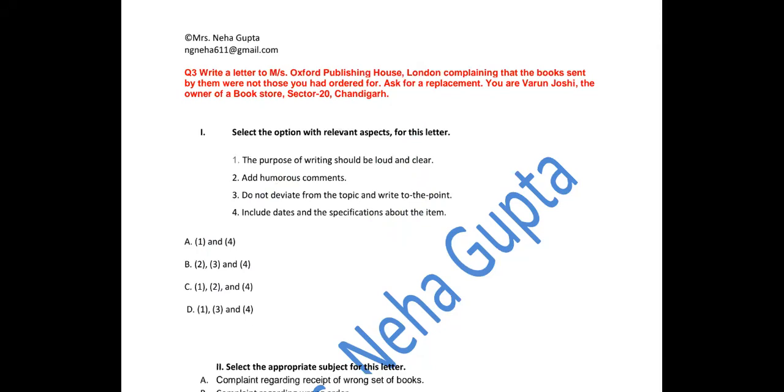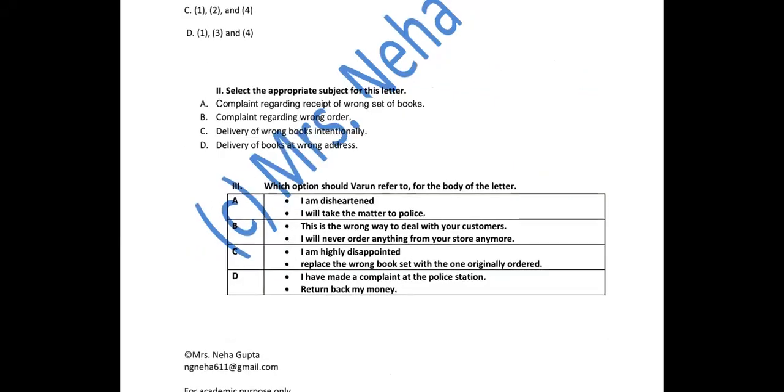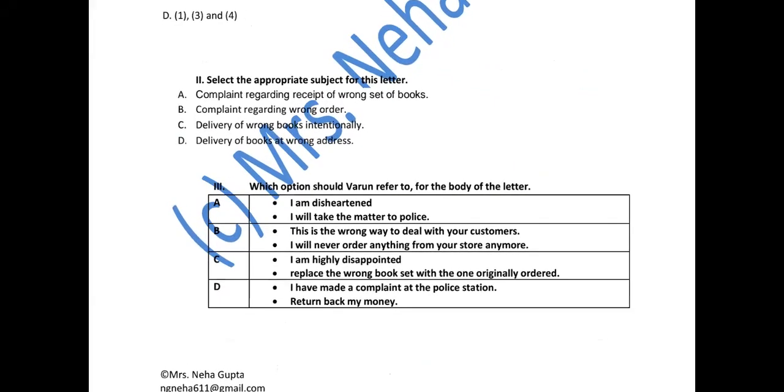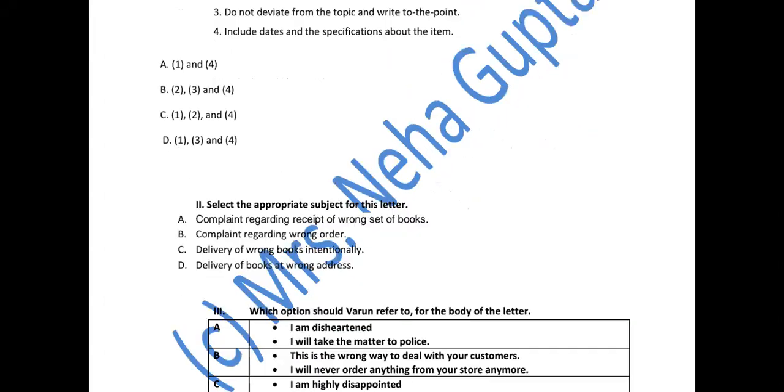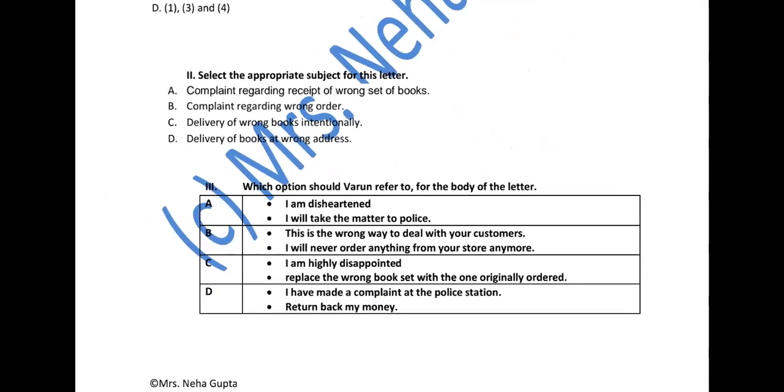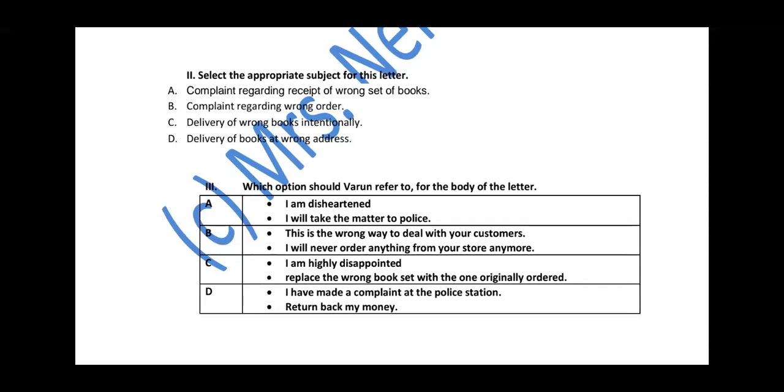I'm moving to the next question. Keep in your mind that Varun is writing the letter to Oxford Publishing House. Okay. Second, select the appropriate subject for the letter. Complaint regarding receipt of wrong set of books. Is this the subject? Complaint regarding wrong order. Wrong order? No, you did not place the wrong order. Delivery of wrong books intentionally. You have intentionally sent the wrong books to me. Delivery of books at wrong address. No, it is not about the wrong address. So it is A part.